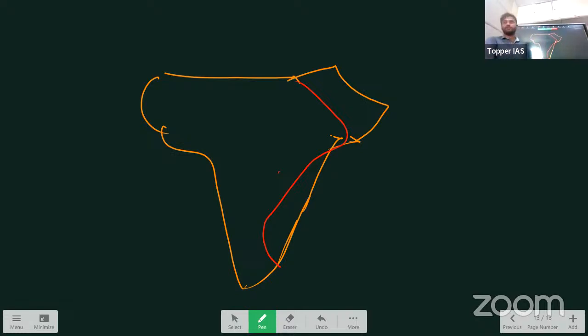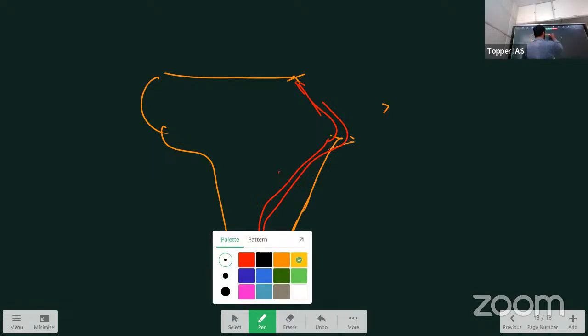What happens along divergent plate boundary? Two plates separate. Correct? Two plates separate. New crust develops. So you can see a rift here. This is called Great African Rift Valley. Right? Rifts are the features of divergent plate boundary. And the same boundary is running through here. That's why this part has already separated. So that's why there is a gap here, right? There is a gap here.